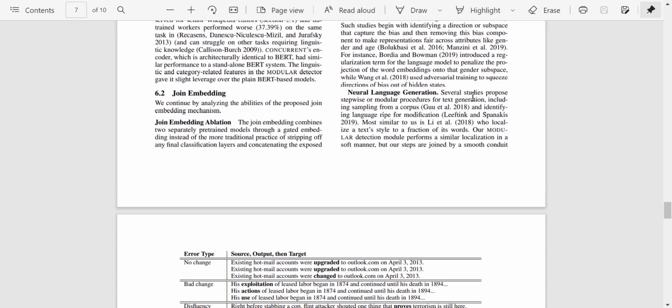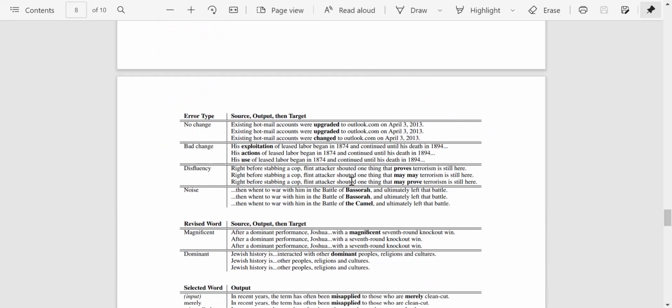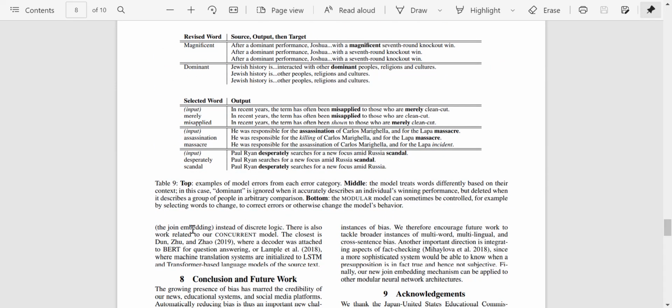And then you have language generation, which is a part of text generation. So the modular detection module performs a similar localization in a soft manner as this work by Lee et al. But our steps are joined by a smooth conduit instead of discrete logic. So in that work, they were using some discrete logic, but here the authors are using joint embedding. This work is also related to a concurrent model. The closest is this, where a decoder was attached to BERT for question answering, where machine translation systems are initialized to LSTM and transformer-based language models of the source text.